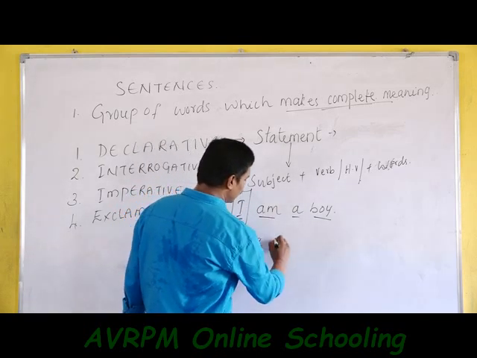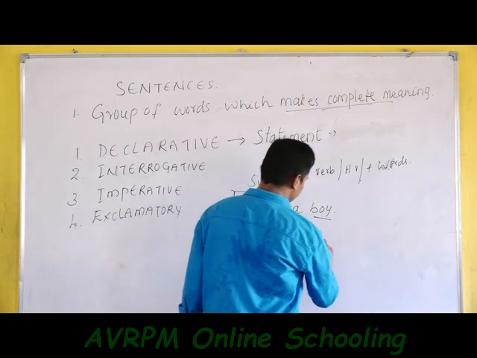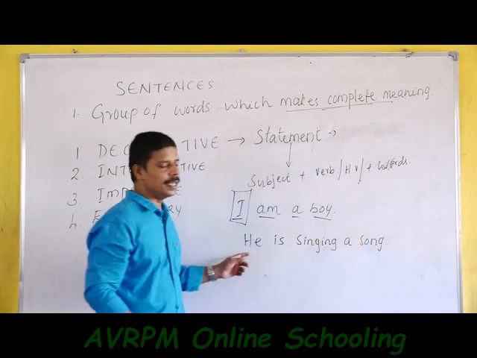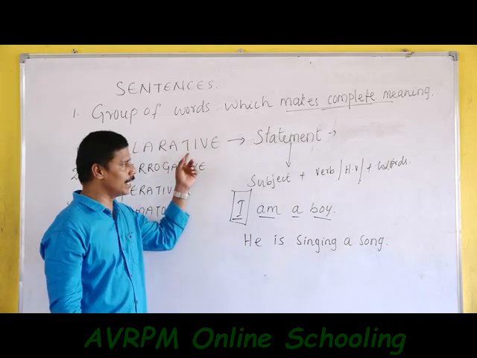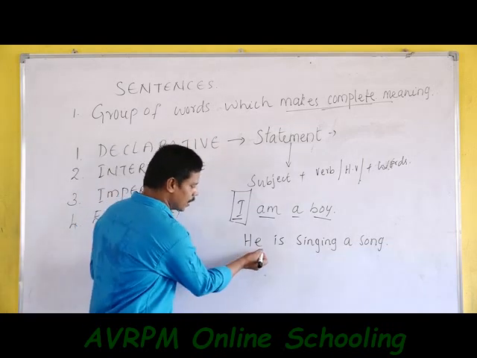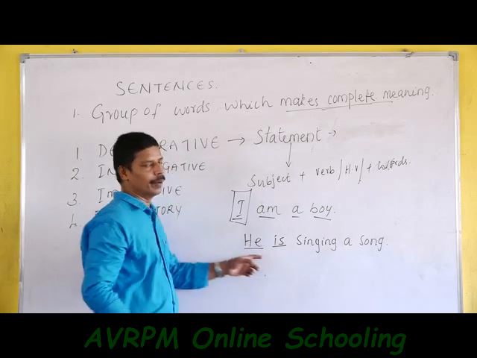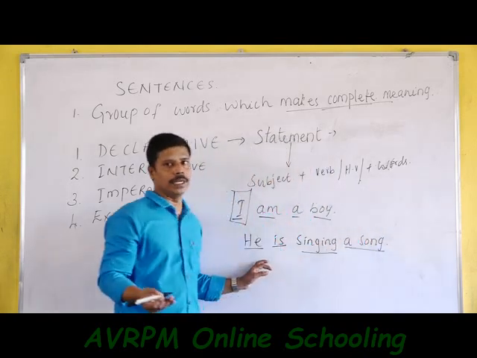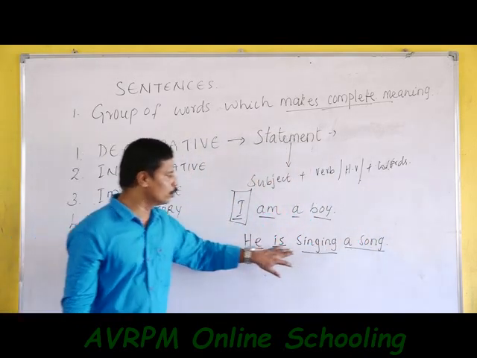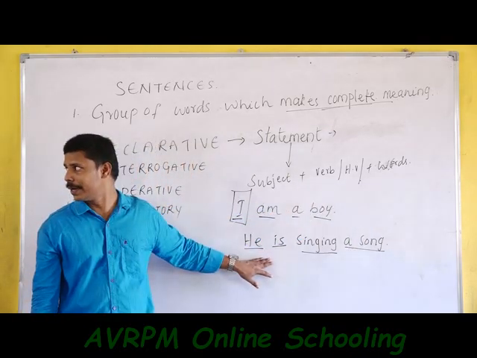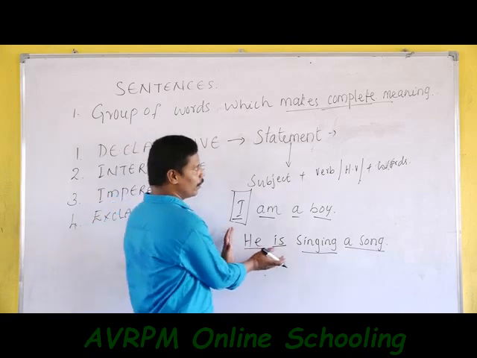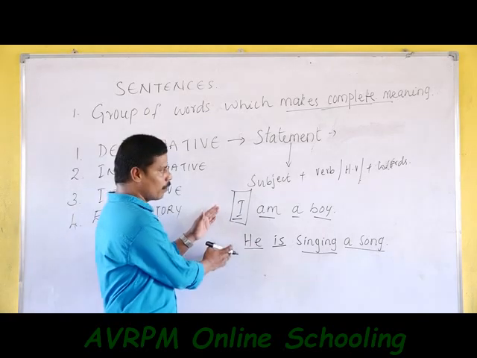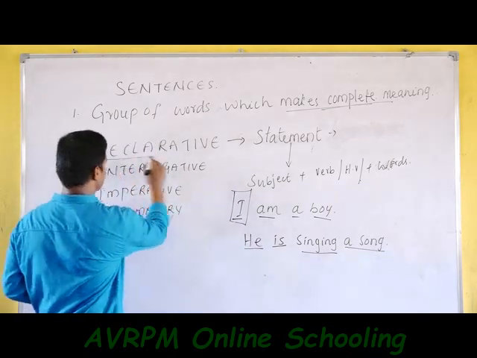Next, he is singing a song. It is also a declarative sentence or assertive sentence. Here we can see he is the subject. Is is used here as a helping verb, a form of be. Singing is a verb and a song is the object. So here we can see four words are given. These four words together make a complete meaningful sentence. Such types of sentences are called declarative sentences.